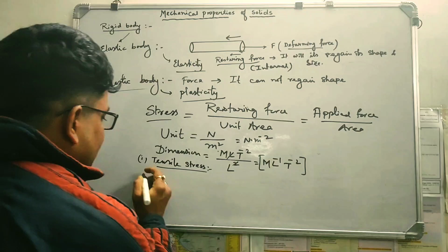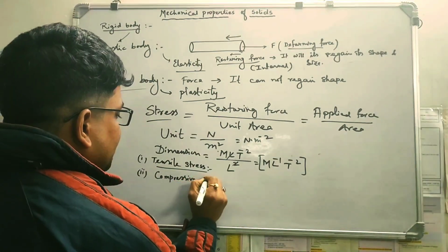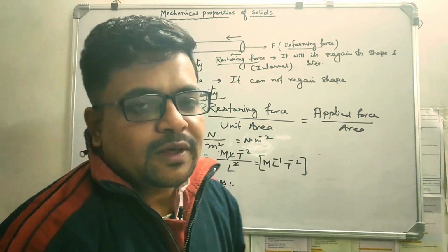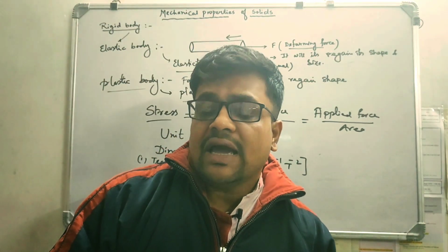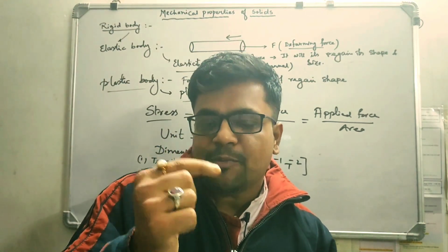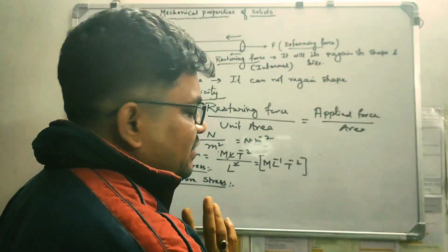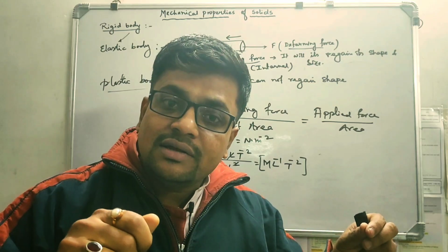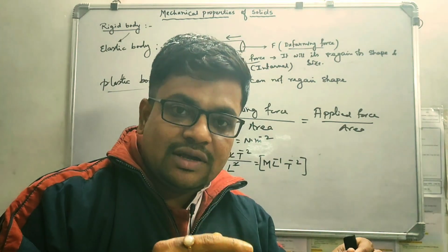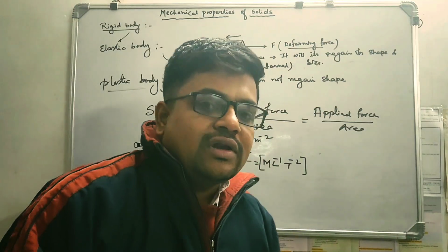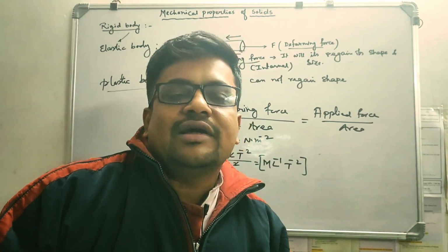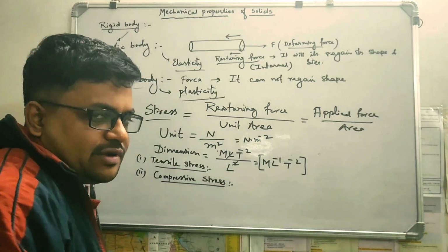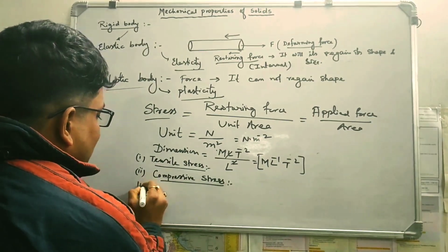Okay? So the second type is compressive stress. Compressive means when you are trying to decrease the length of an object, and that time the restoring force upon area is known as compressive stress, okay? So tensile means when you are increasing the length, that time restoring force upon area is known as tensile stress. When you are trying to decrease the length, the restoring force acting on the body upon area is known as compressive stress. The third type is hydrostatic stress.